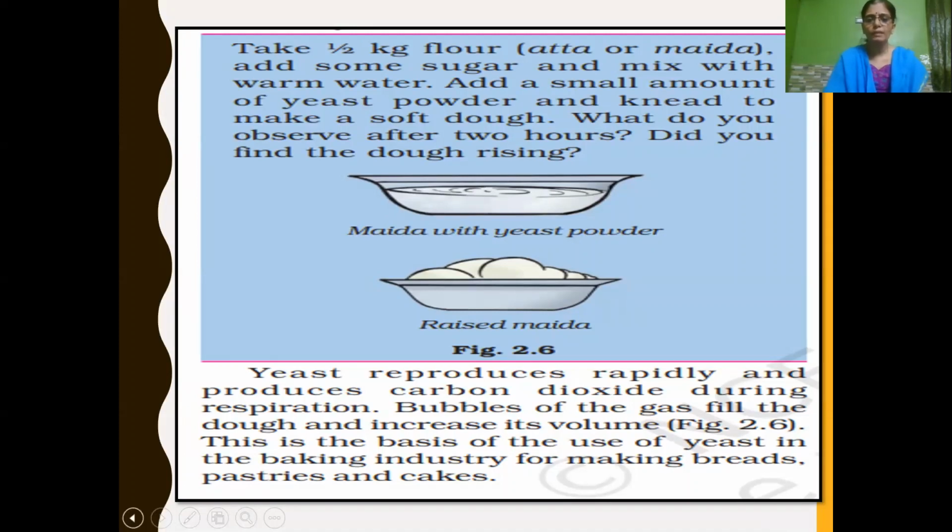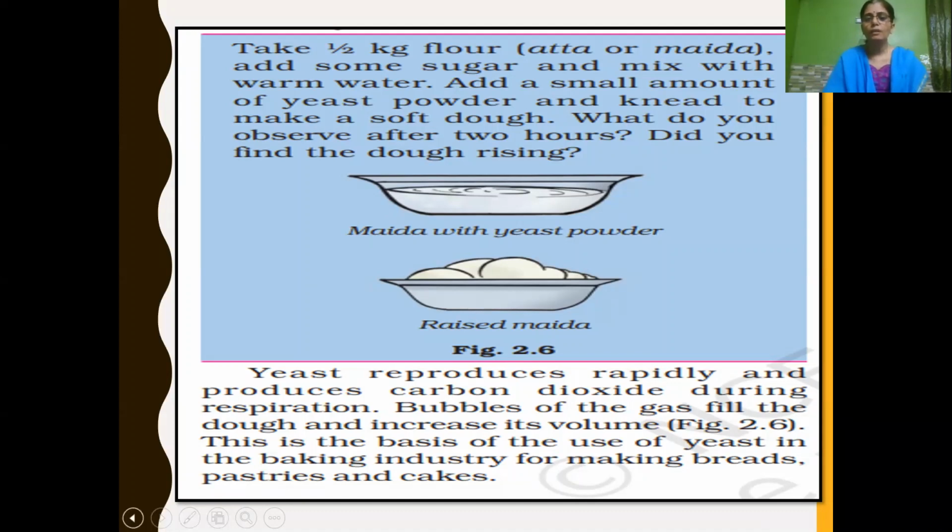We can observe that the dough has risen. This dough rises because the yeast reproduces and produces carbon dioxide during its respiration.